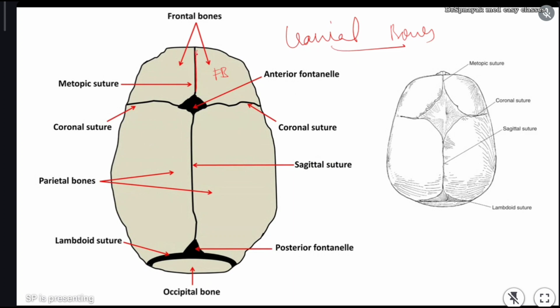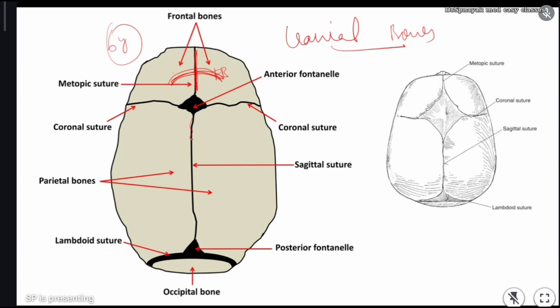In the previous class, did I tell you that the frontal bone is divided into two halves? I didn't tell you. Why? Because this is a temporary suture. Actually this suture is present in children, but gradually after 6 years this suture will disappear. Okay, that's why the frontal bone is a single bone. Actually the frontal bone is a single bone. There is no suture in the frontal bone, but in children it is seen.